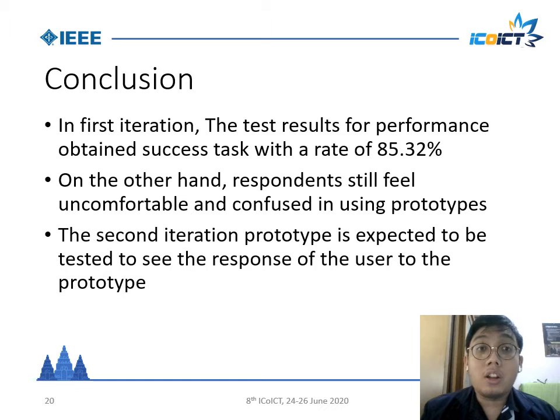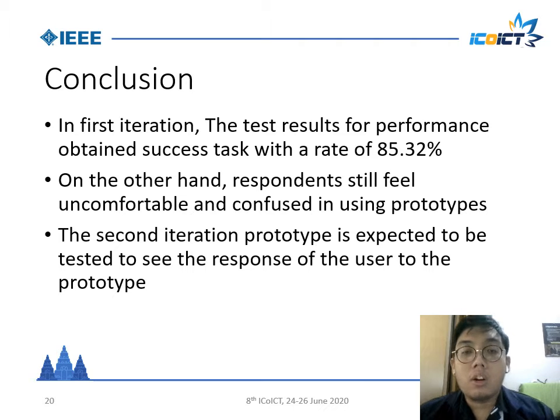Now, this is the conclusion of the presentation. First, in the first iteration, the test result for performance obtained successful tasks with a rate of 85.32%. Second, on the other hand, respondents still feel uncomfortable and confused in using the prototype. And last, the second iteration prototype is expected to be tested to see the response of the users to the prototype.